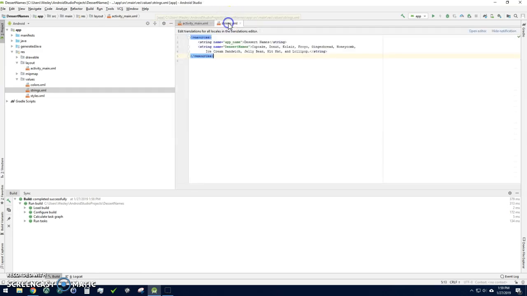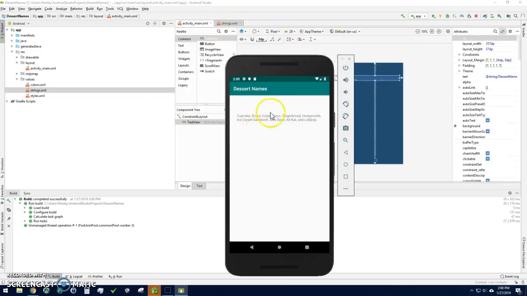So let me go ahead and load up that emulator again. Okay, here we go. And this is the dessert names program. It's got all the dessert names, the Android versions there. So there we go, and I believe that wraps up the Chapter 1 projects.